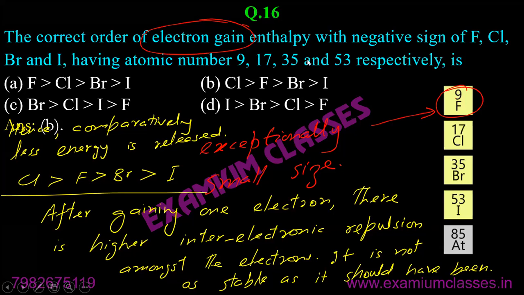Whenever you see electron gain enthalpy with a negative sign, it means you don't need to consider the negative sign. Write it somewhere. If in any question it is written electron gain enthalpy or anything with a negative sign, the meaning is just opposite of that. Means do your calculations without considering the negative sign.